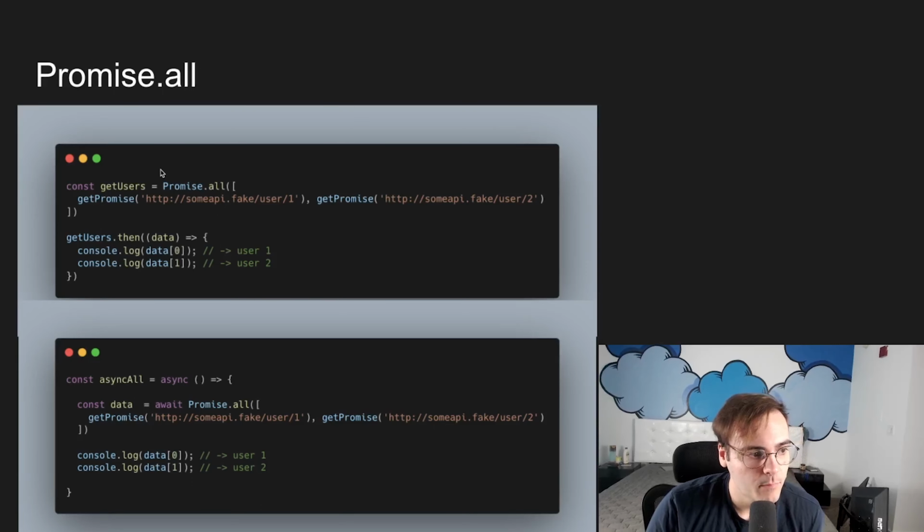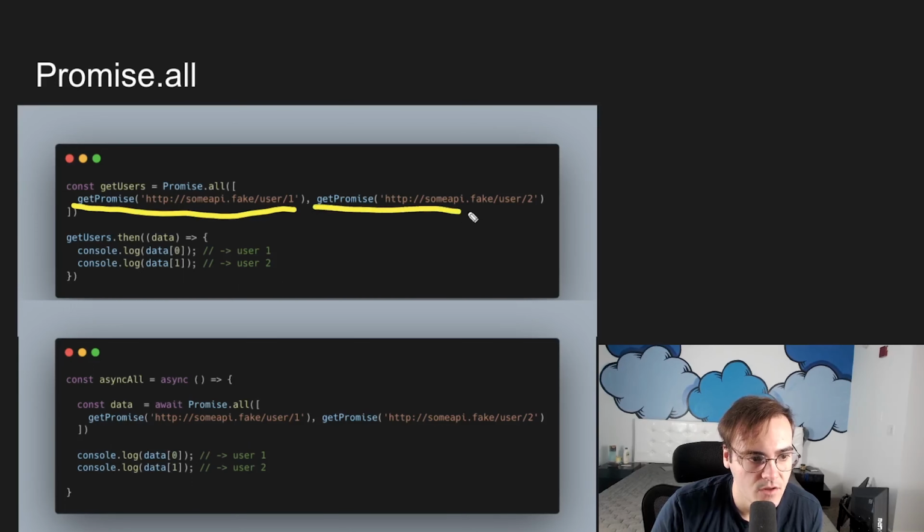Well, with promises, we have access to something called Promise.all. What this allows us to do is create a promise by composing multiple promises together. Promise.all is a built-in function that's going to take an array of multiple promises. So here we're just passing it two. We're giving it one promise here and then another promise here.